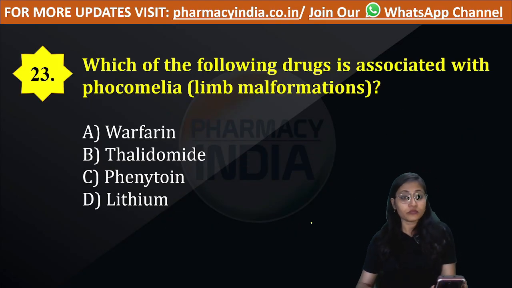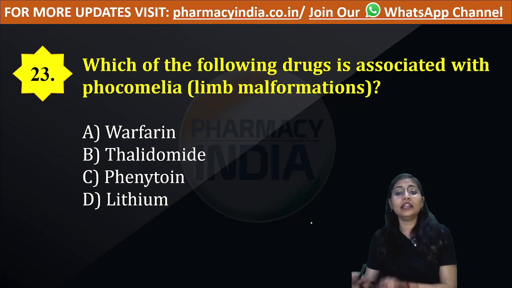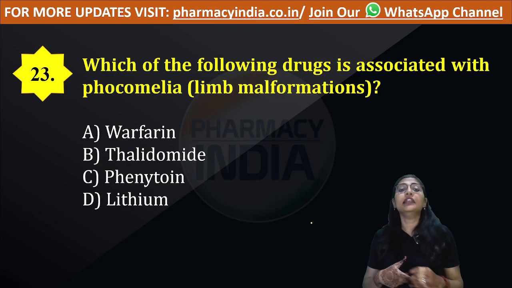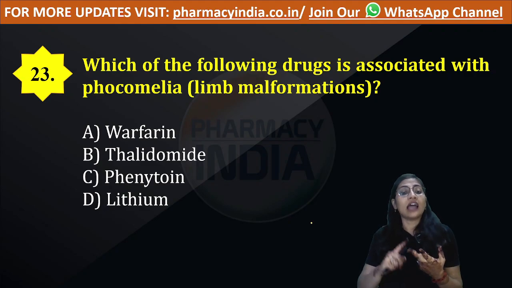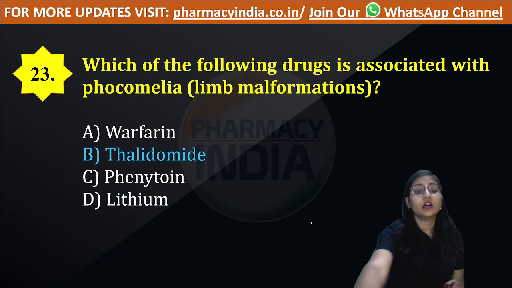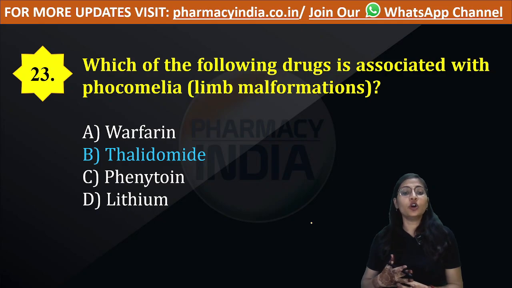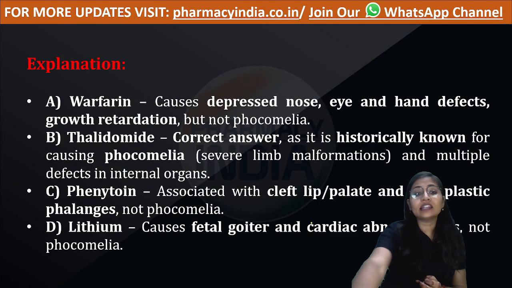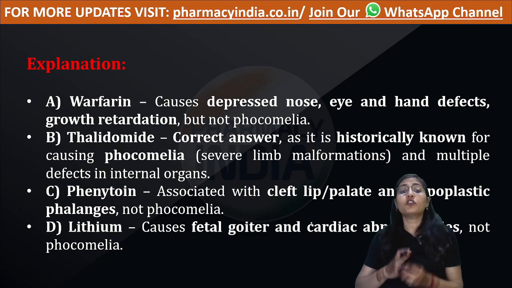Question number 23. Which among the following drugs is associated with phocomelia? Phocomelia is a limb malformation. So is it warfarin, thalidomide, phenytoin, or lithium? Option number B is correct, thalidomide. We all know that thalidomide is responsible for severe limb malformation. It has been historically known for its phocomelia.